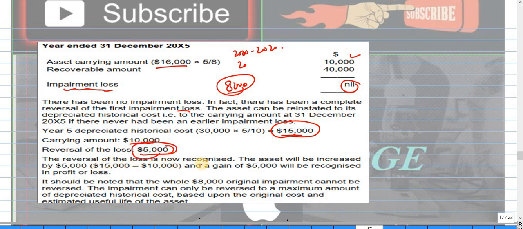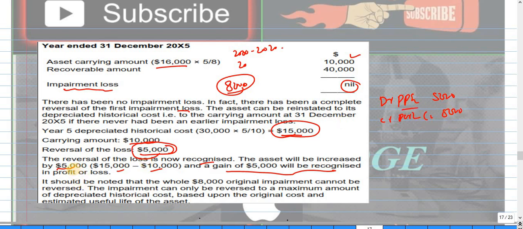The reversal of the loss is now recognized, and the asset will increase by 5,000. So 15,000 less this amount, and the gain or loss will be recognizable. So I have just put the entry like this: debit PPE by 5,000 and credit profit or loss as an income by 5,000.